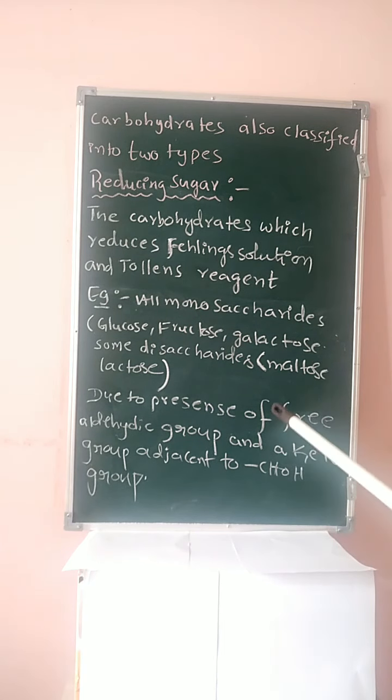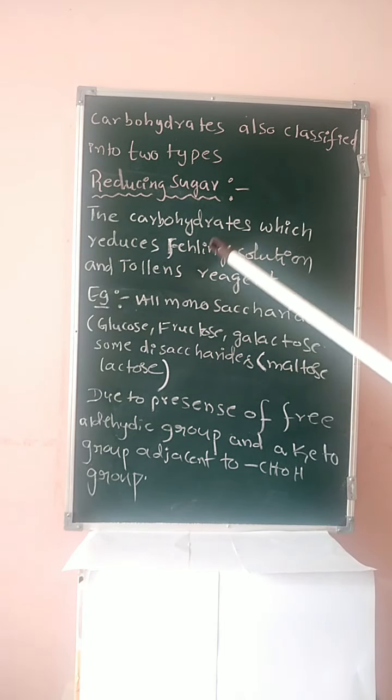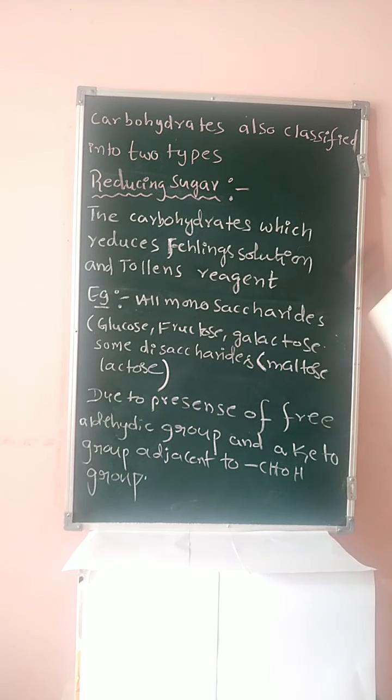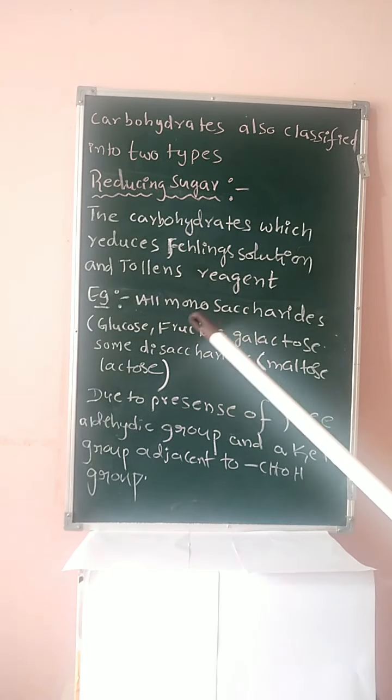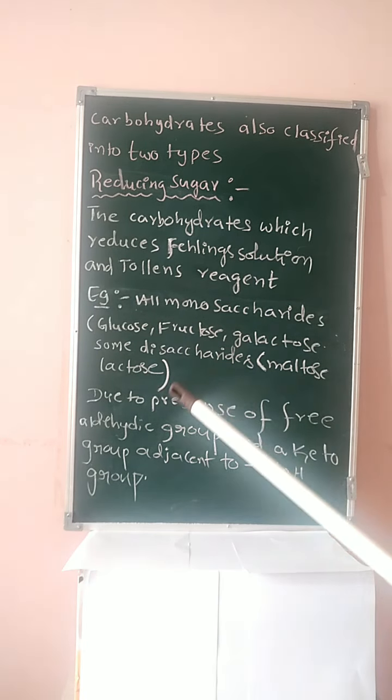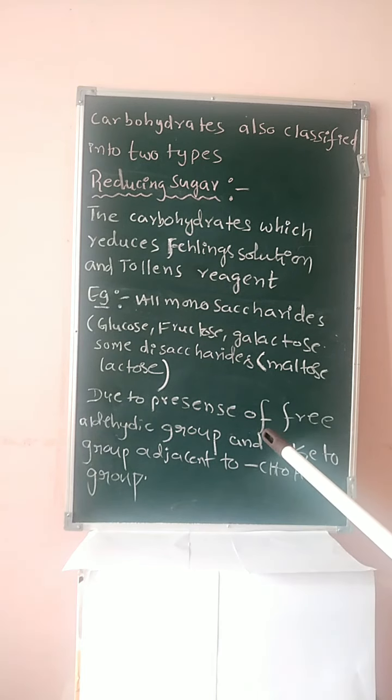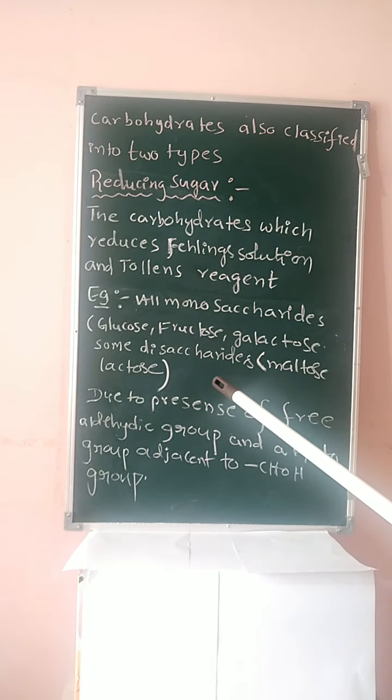The carbohydrates reduce Fehling solution and Tollens reagent when this condition is obeyed. If any one of the conditions is obeyed, that can reduce Fehling's and Tollens reagent, that is a reducing sugar. All monosaccharides, students. If it is a monosaccharide, that is a reducing sugar. And some disaccharides like maltose and lactose. Sucrose is not a reducing sugar.